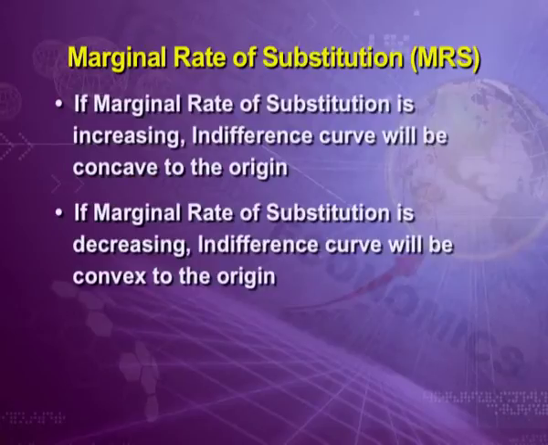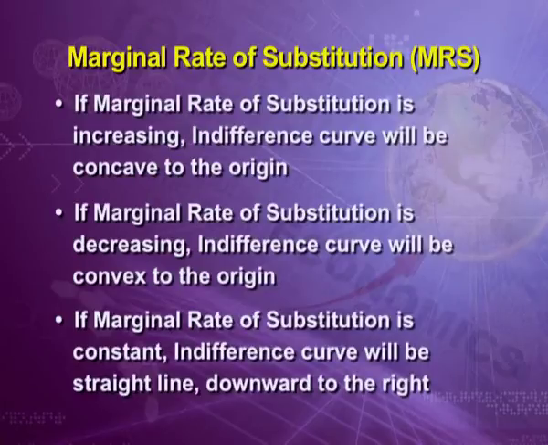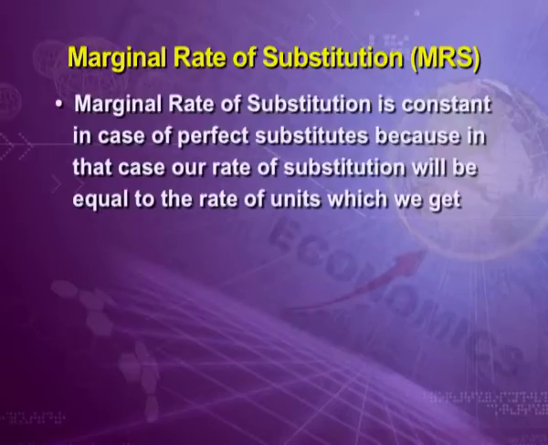Similarly, if MRS is decreasing, IC will be convex to the origin. And if MRS is constant, IC will be a straight line downward to the right. And there is a point to be noted that MRS is constant in case of perfect substitutes, because in that case our rate of substitution will be equal to the rate of units which we get.